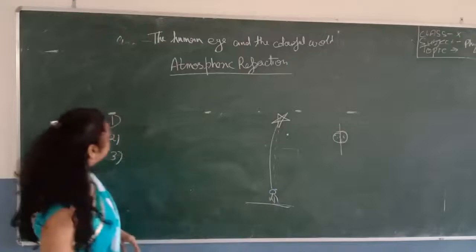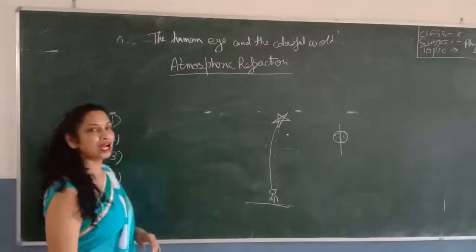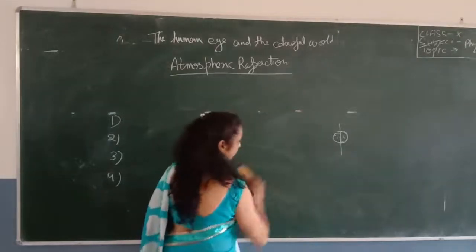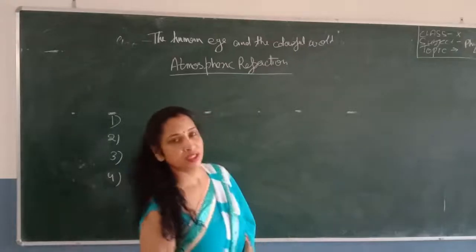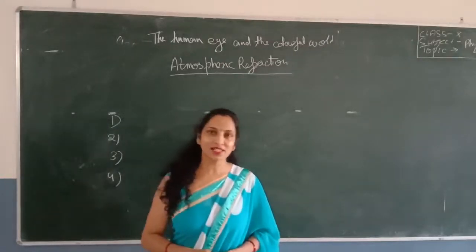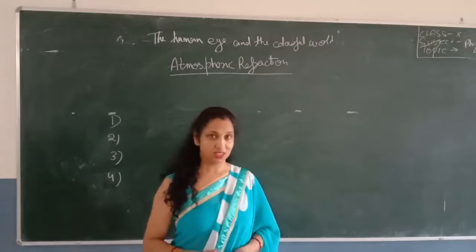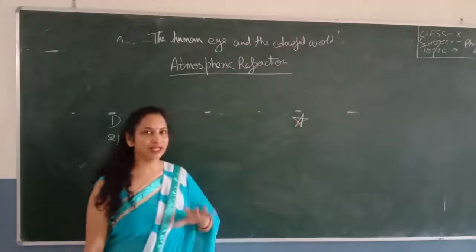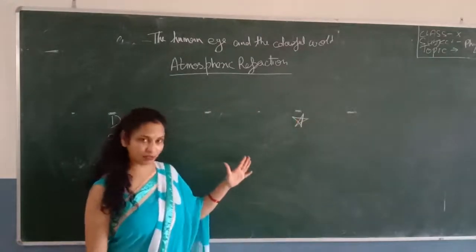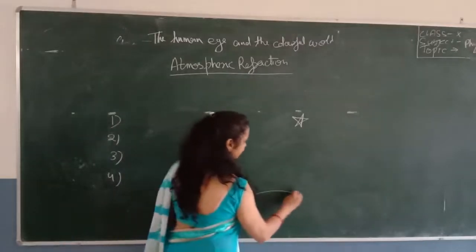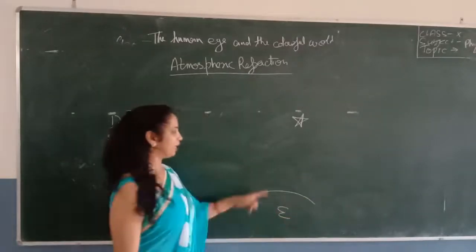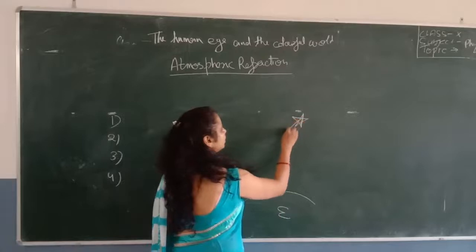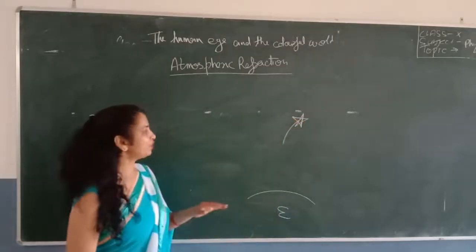Now the next is, the stars actually appear higher than their actual height. So we can understand it. The question is why stars appear to be higher than they actually are. We can understand it by using a figure. When you write this answer, you have to make a figure along with the answer. This is the star and suppose this is the earth, and you are here for seeing this star. What will happen when the light passes through the atmosphere? Now you will write the answer like this.